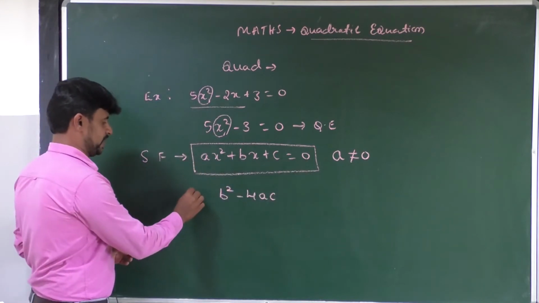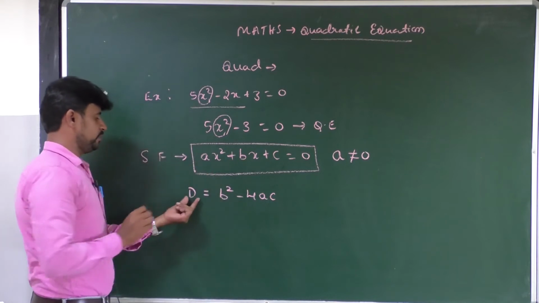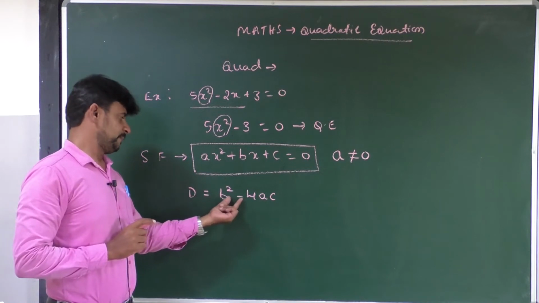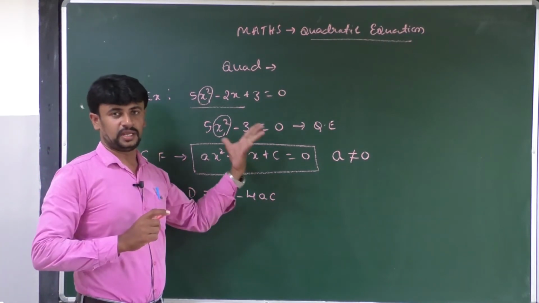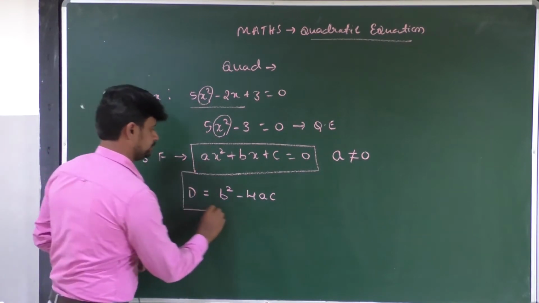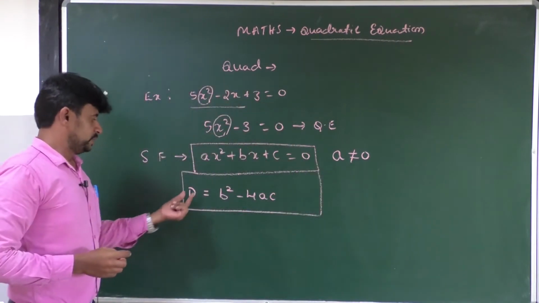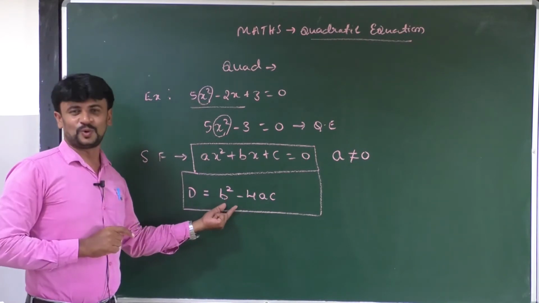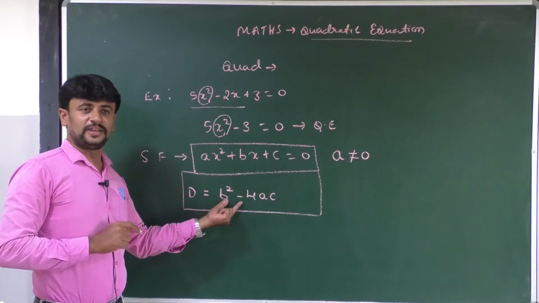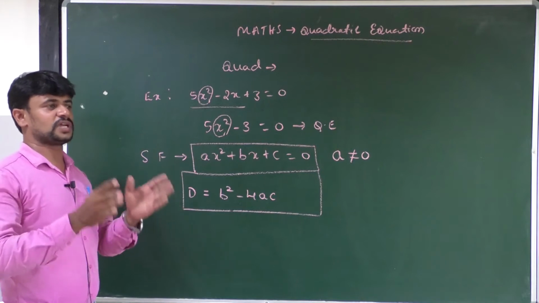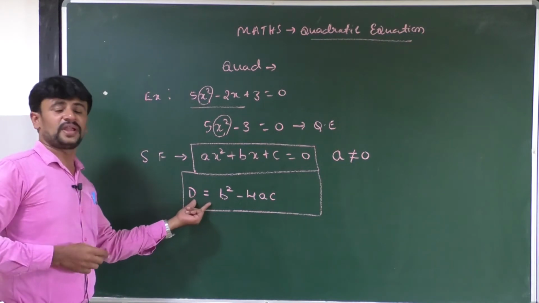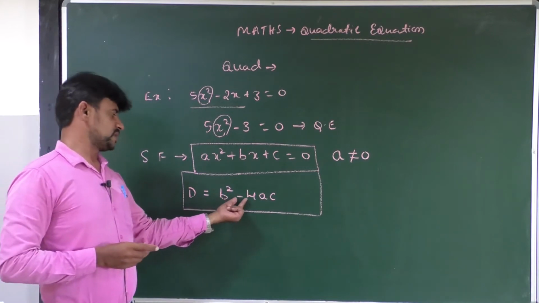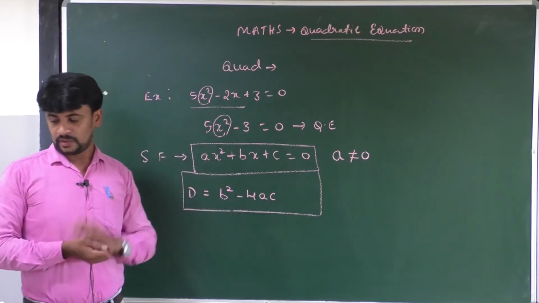This is represented by D. D is equal to b square minus 4ac. This discriminant formula is used to find the nature of the roots. The nature of the roots of the quadratic equation always depends upon the discriminant.